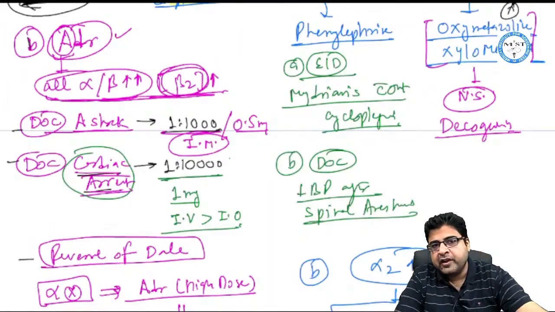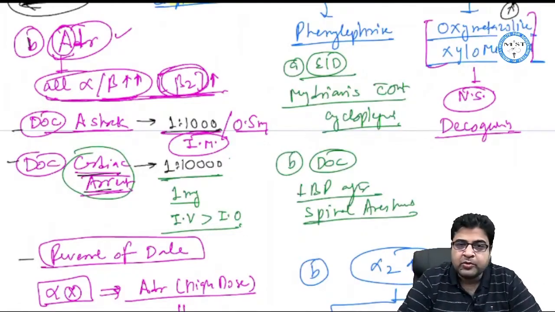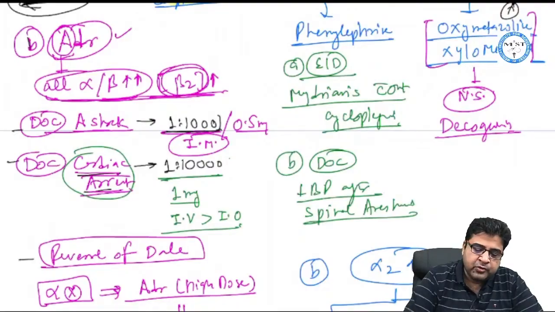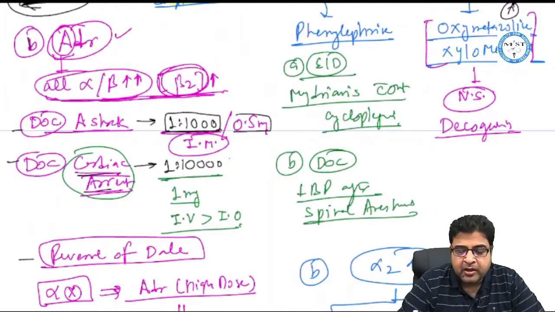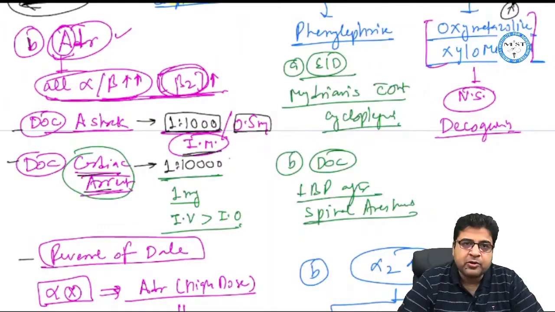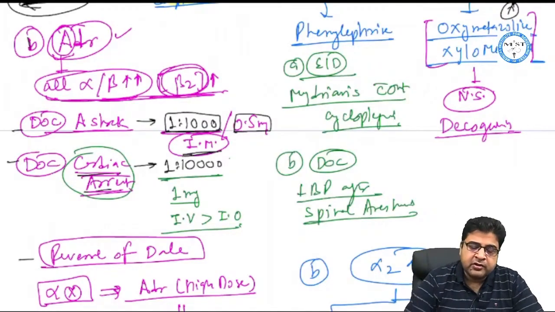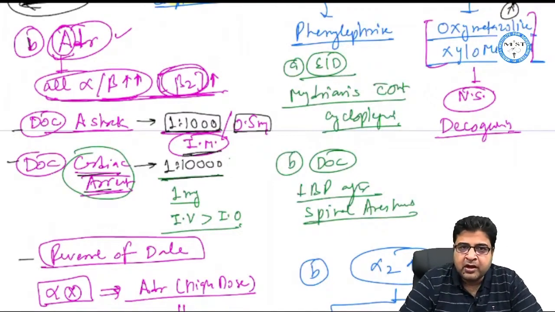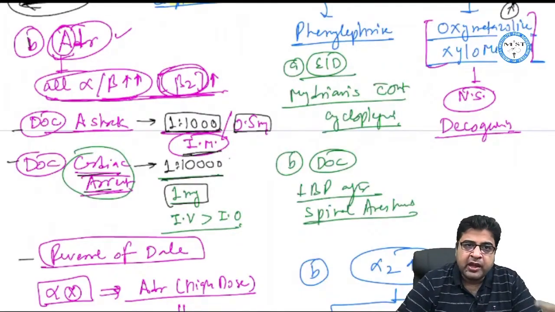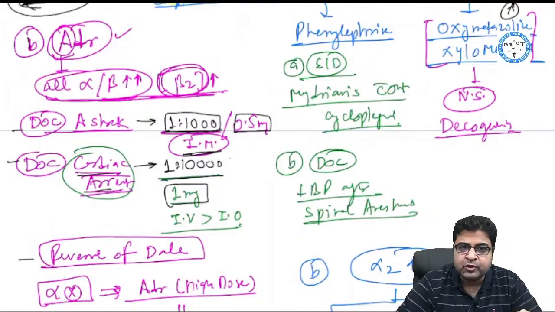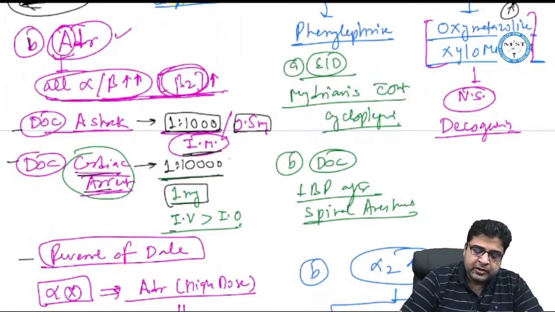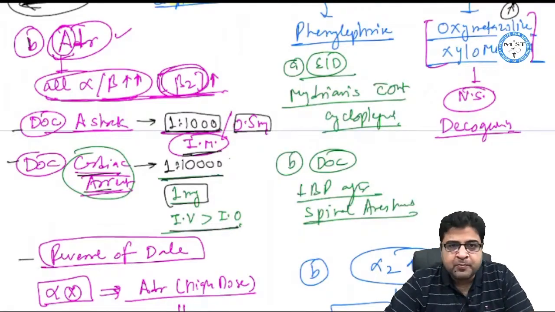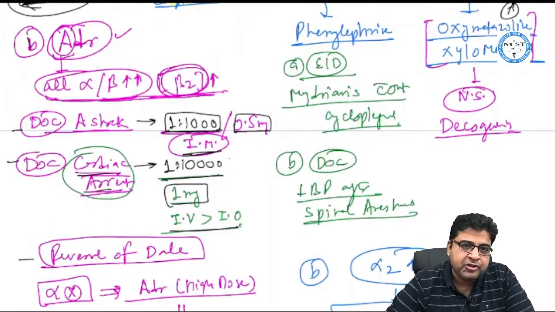Now for anaphylactic shock, we have to use its 1:1000 preparation. The dose of the medicine is 0.5 milligram, and the route of administration is intramuscular. For cardiac arrest, the concentration of drug is 1:10,000, but the dose is doubled. Anaphylactic shock dose 0.5 milligram, cardiac arrest dose 1 milligram. In anaphylactic shock, the route is intramuscular, and in cardiac arrest, the route is intravenous. And if the intravenous route is not possible, you will give medicine by intraosseous route.